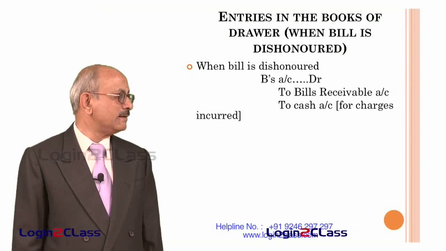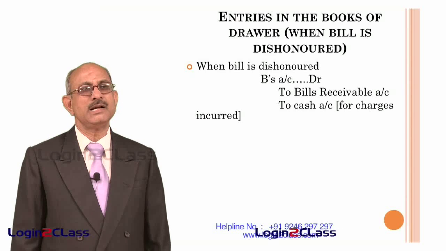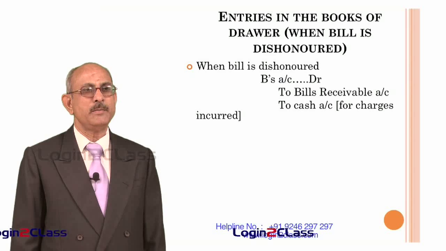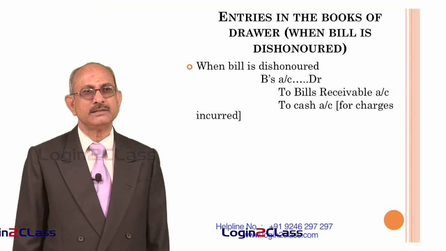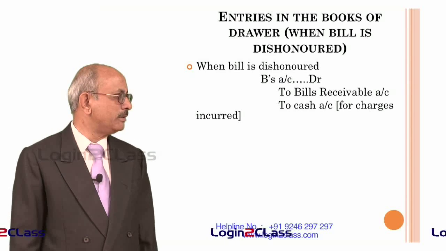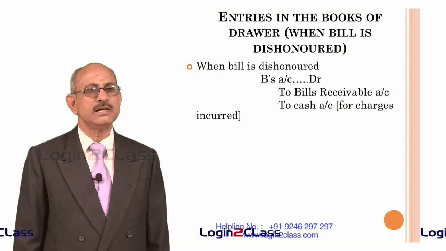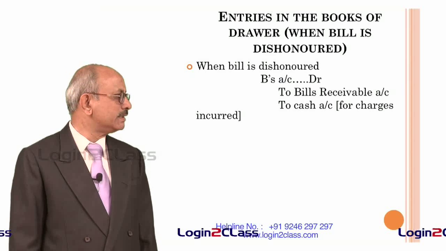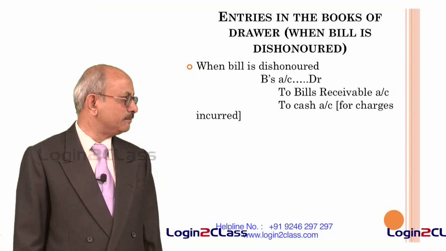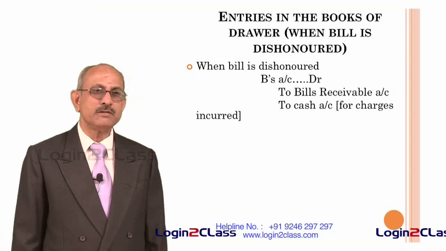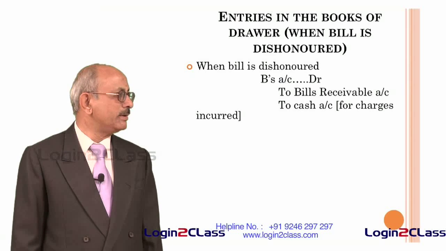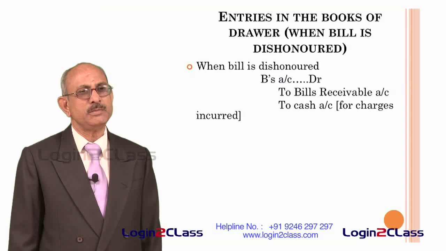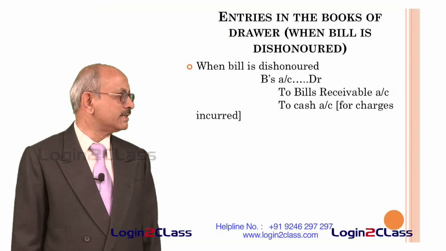If the bill is dishonored, that means he has retained the bill and the bill is not paid on the due date. In that case, again he has to debit that person's account, that acceptance account, that is B's account has to be debited and bills receivable account has to be credited. That means you are reversing the entry which you passed at the time when the bill was received, and whatever charges are incurred are also debited to B's account. So B's account will now be debited with the amount of the bill of exchange plus whatever extra charges are